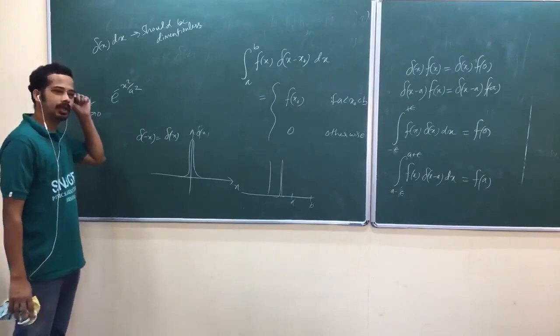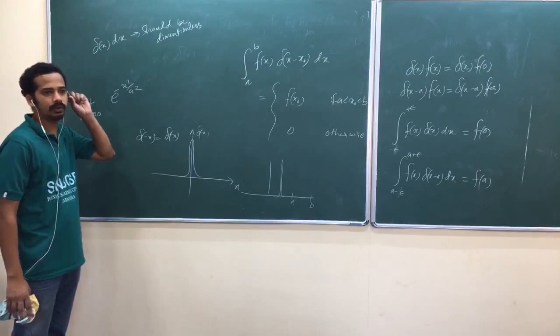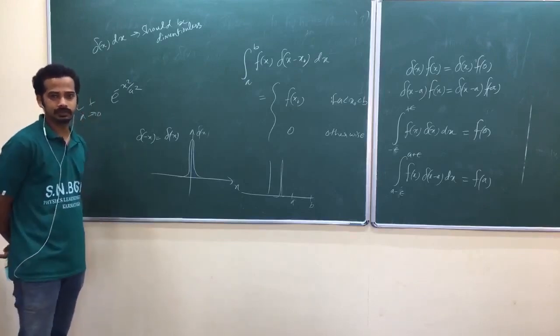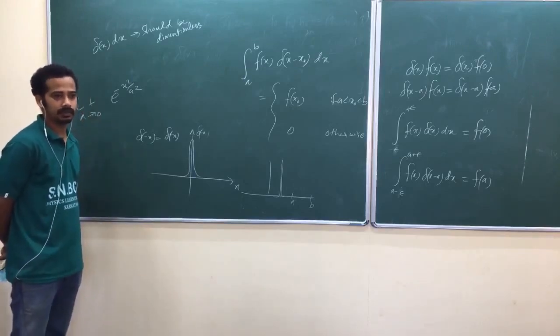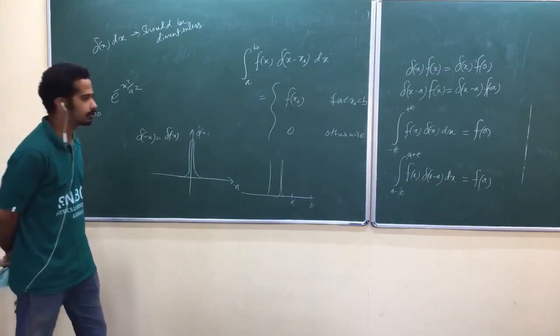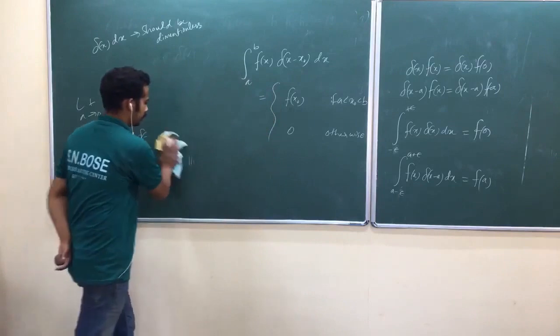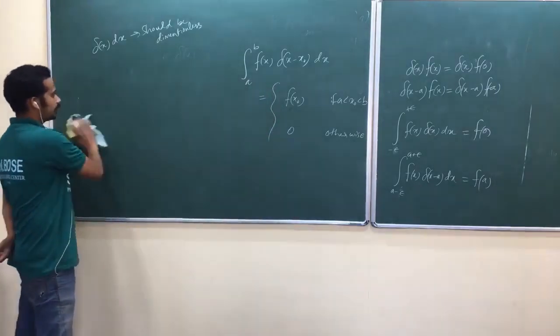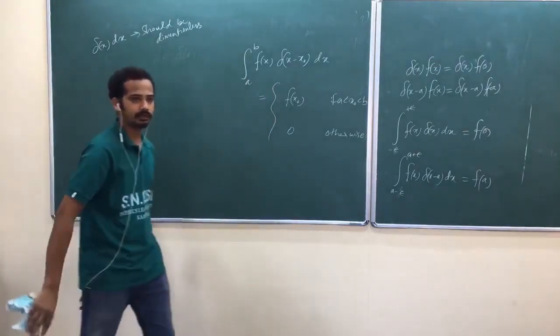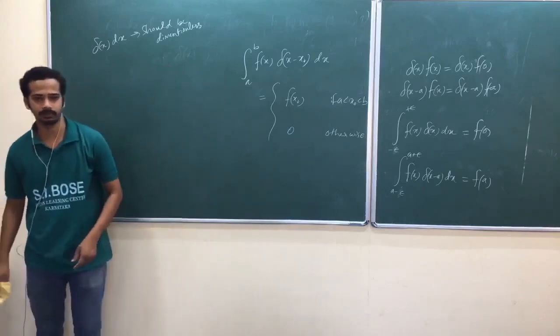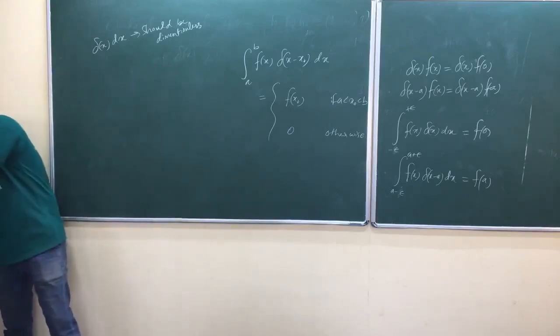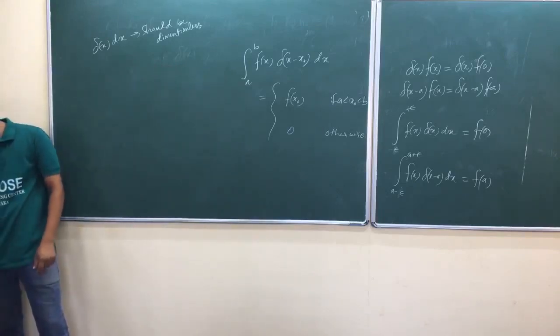So the problem comes if Dirac delta is at one of the edges of your limit. Let me try to handle that one. There are questions, I think in some exam I have seen that kind of question. Sometimes Dirac delta will come at one of the edges of our limit, then the problem comes actually. Anyway, here we don't have that kind of situation.